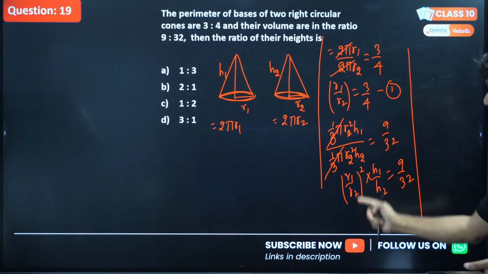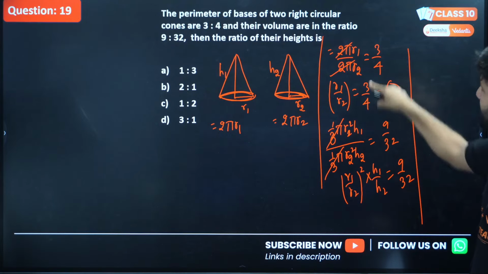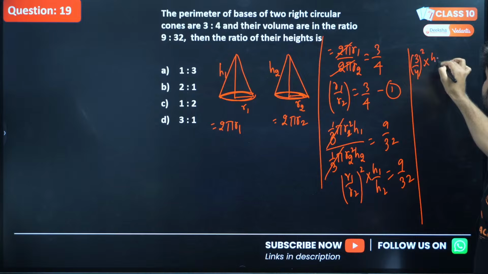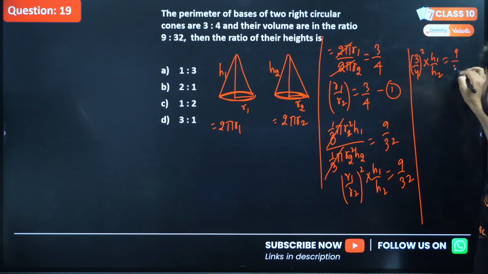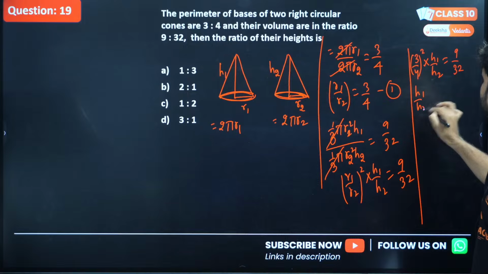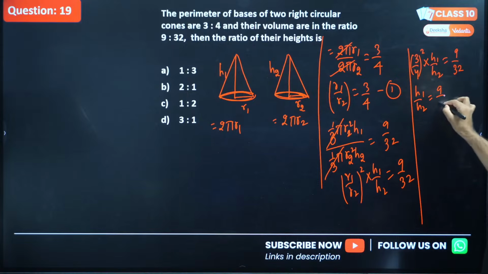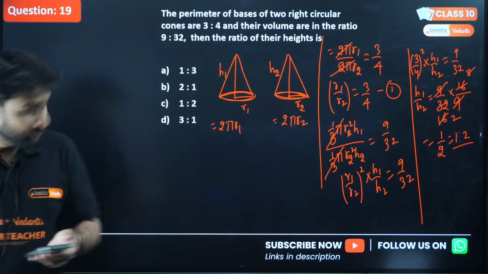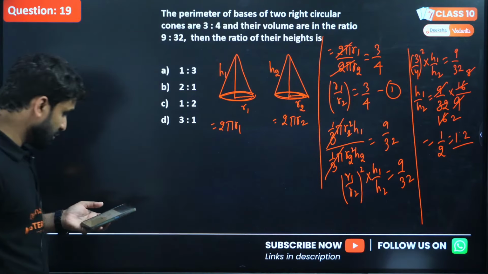Superb. So we already have r1 by r2 equal to 3/4. So (3/4) whole square into h1 by h2 is equal to 9/32. Now can we shift this bracket to this side? So this will be 4 square, 16, and 3 square will be 9. Can we cancel 9 by 9, and this will be 32 and this will be 16, so h1 by h2 is 16 by 32. So the answer is 1/2, which is equal to 1:2.